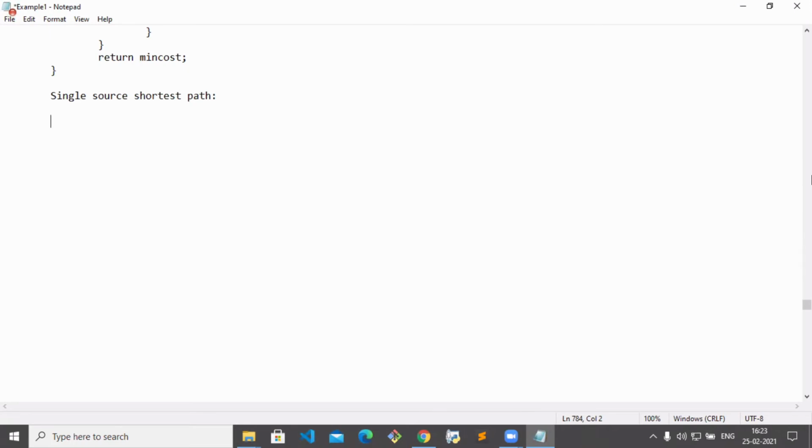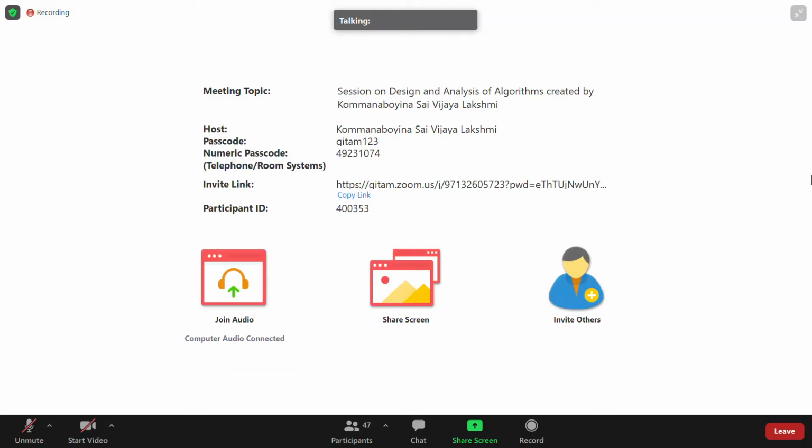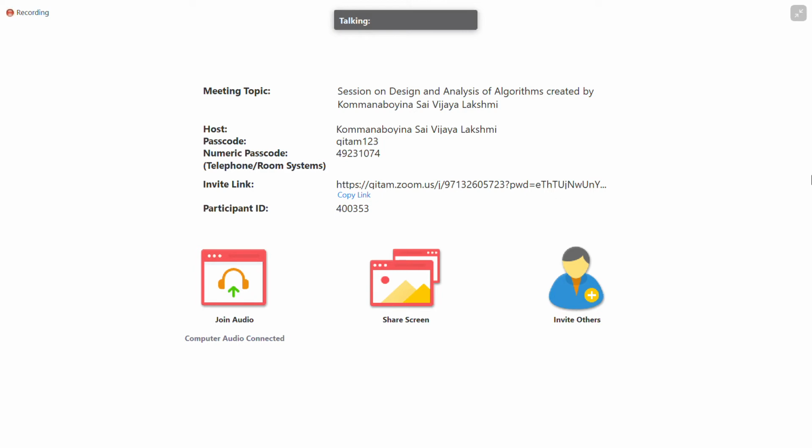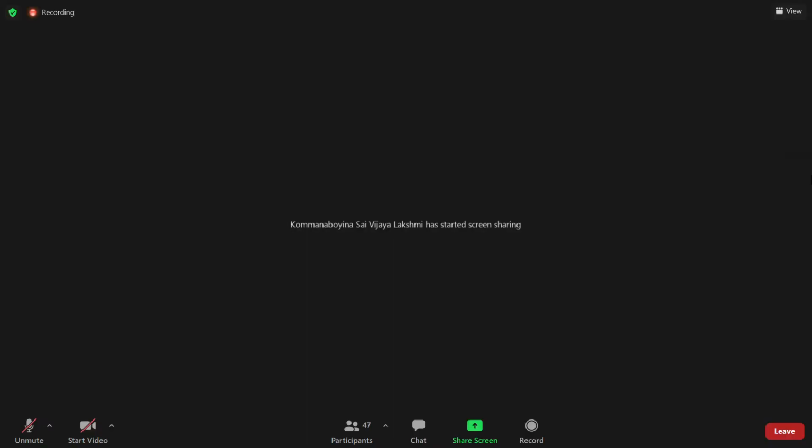How can we solve this? How does the problem look? How can we approach it? We'll see now. We consider one graph, and I'll explain it through the whiteboard. Some graph I will consider.